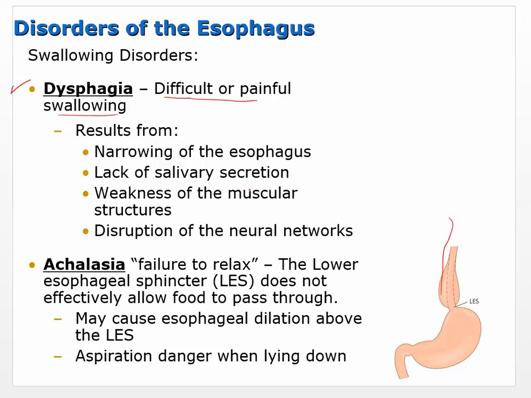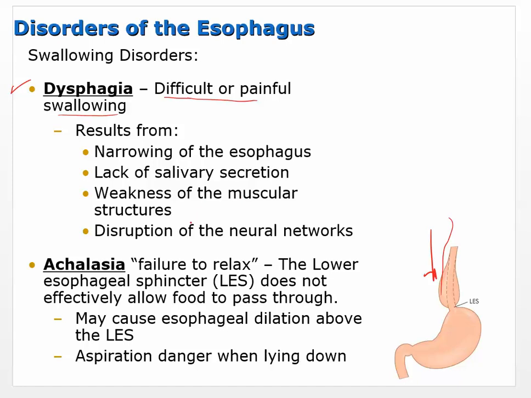Another cause is weakness of muscular structure. The muscular layer that surrounds the esophagus and all of the GI tract could become weakened, and then it has a harder time getting food to move through the way it's supposed to, that peristaltic movement that pushes food through the esophagus and down into the stomach.